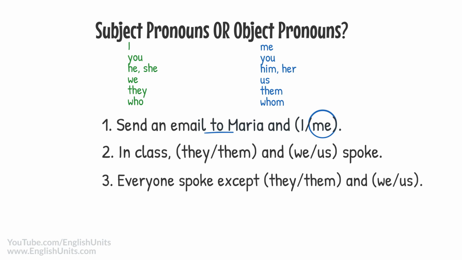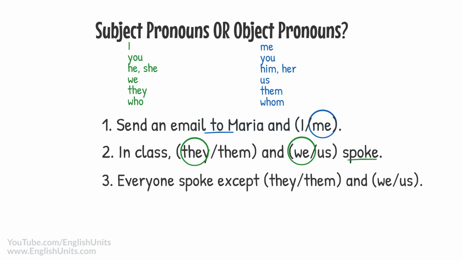What about sentence 2? In sentence 2, the answers are subject pronouns they and we. In class, they and we spoke. How do we know that this is the answer? Because we see the verb spoke. These pronouns need to tell us who did the action of speaking, so we need the subject pronouns they and we, not object pronouns them and us.